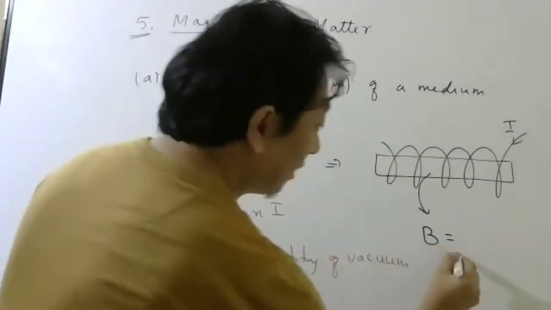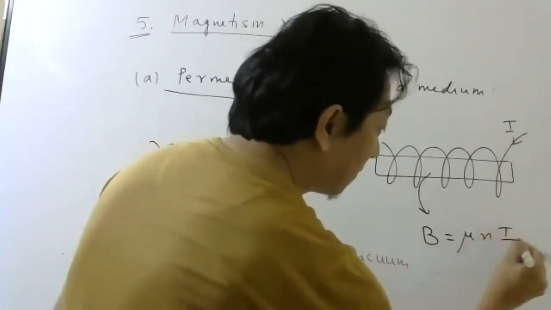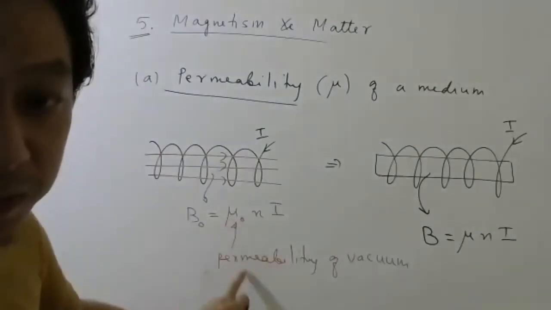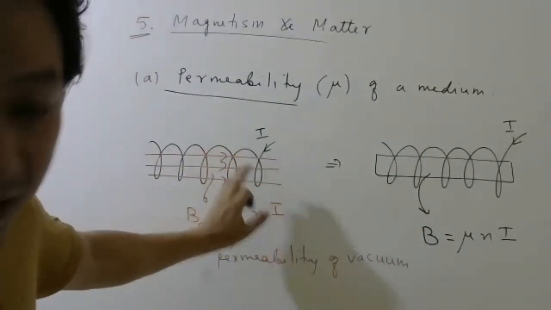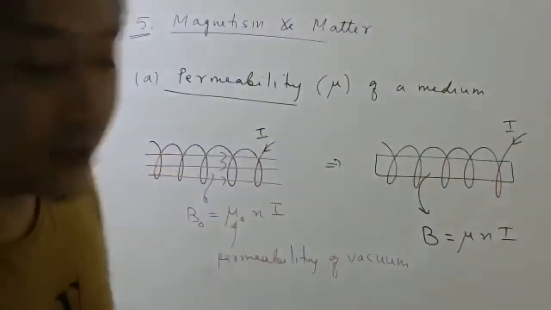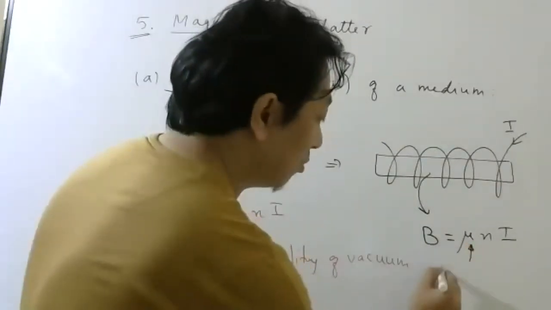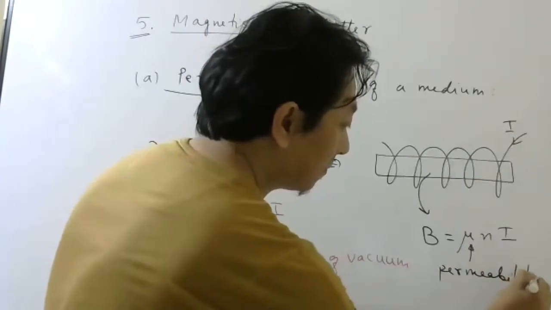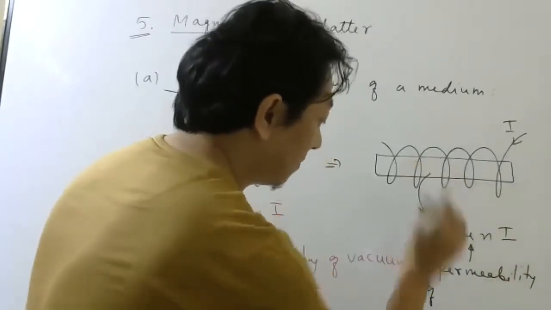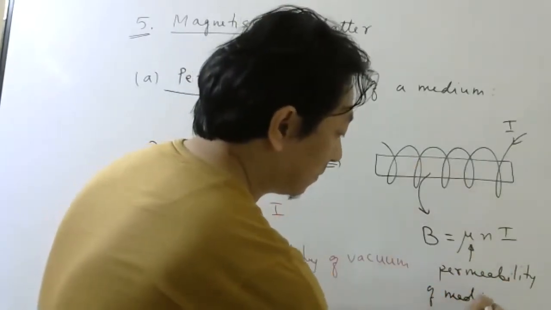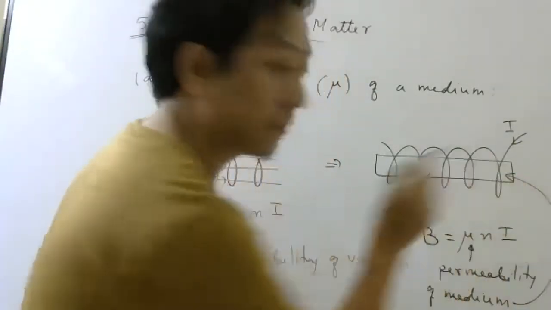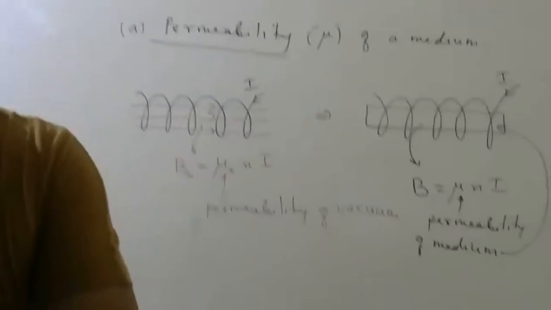So here we write mu n I. Okay, so here this quantity should change. So this is permeability of vacuum when nothing is there. When some material is there, that time we write mu, and this mu is what we call permeability of this medium. Of this medium. Okay, this medium.